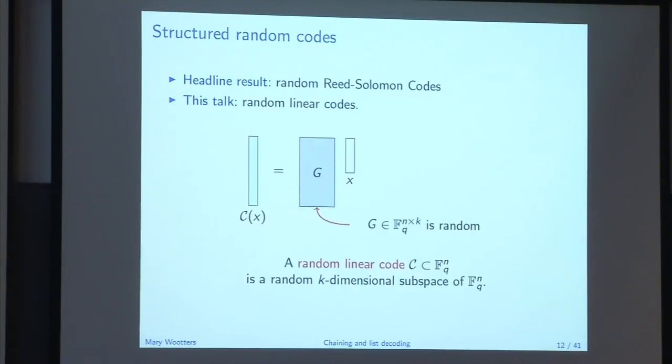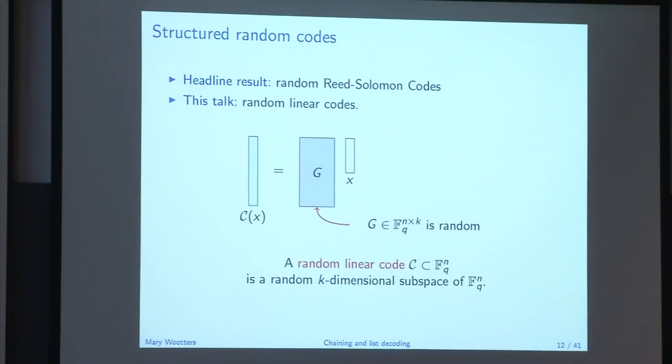Let me keep track of our goals here, because they're going to change at the top. Goal: random linear codes are list decodable, by which I mean near optimally list decodable, up to rho equals 1 minus epsilon.